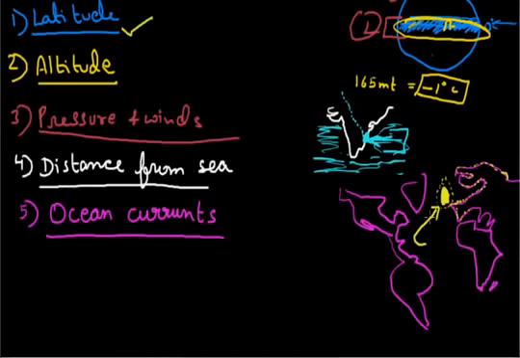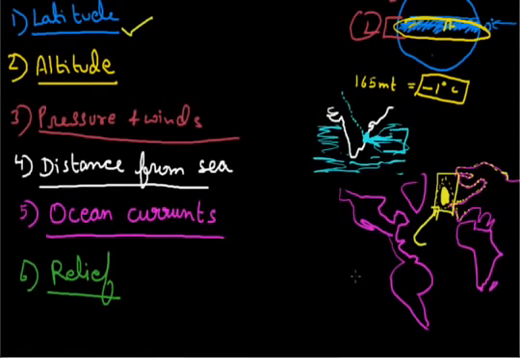This current is warm, and because of it Britain does not become cold. So this is how ocean currents control the condition of a particular place, like Britain. Let us take the next one.